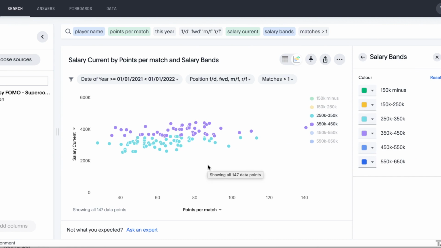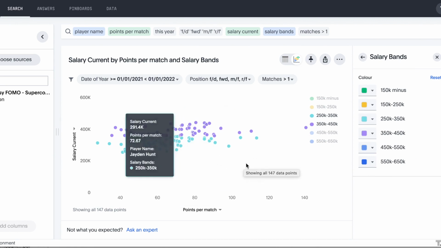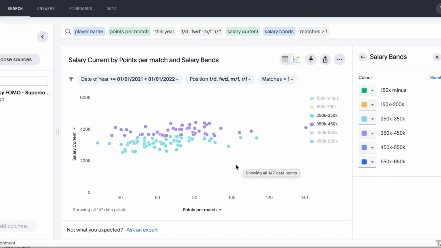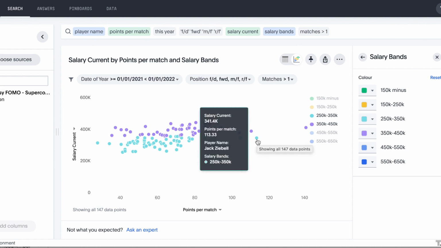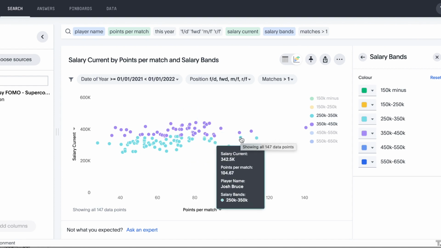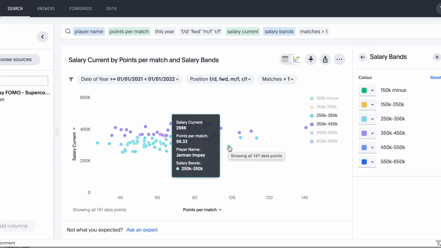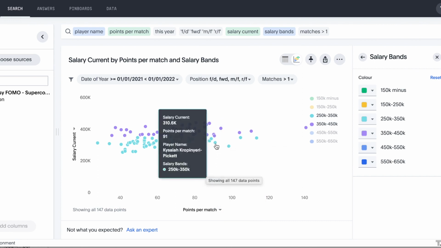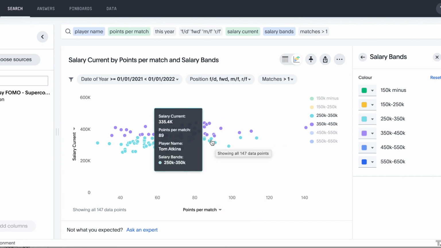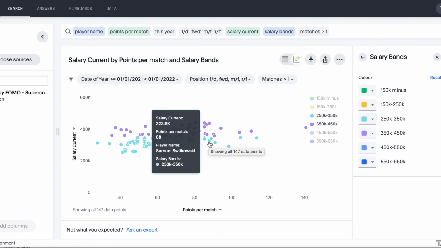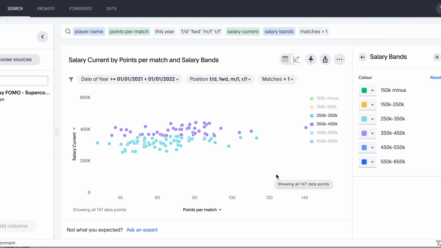This is where it does get quite interesting, in that across the board the performance of these two bands is quite similar in their points per average. So this is where we can actually look at saving some money. We can see here that Jack Zeeble, Josh Bruce, Jarman Impey, and to a lesser degree Keziah Pickett, Tom Atkins and Samuel Switkowski are performing much better than their peers at a much higher salary band.